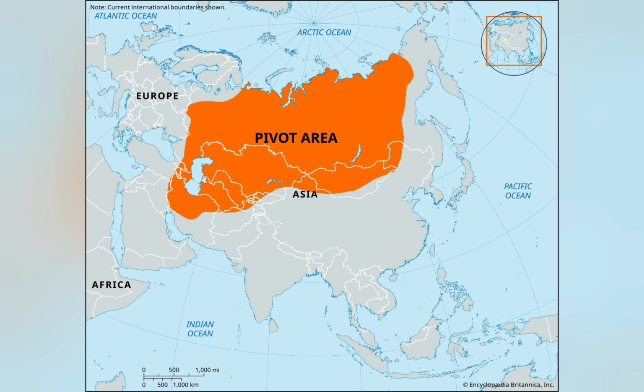Now, the world island is the combined continents of Europe, Asia, and Africa. According to the theory, the heartland also dominates and rules over the world island. The peripheral areas or the outer regions or the outer islands include the Americas, Australia, and Britain. They all come under the dominance of the heartland according to this theory.